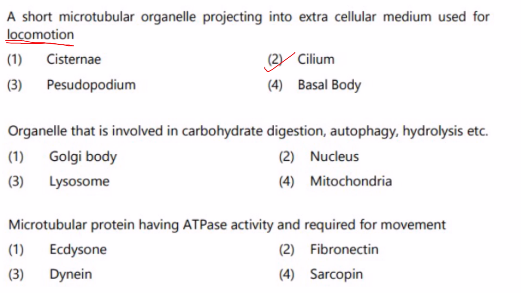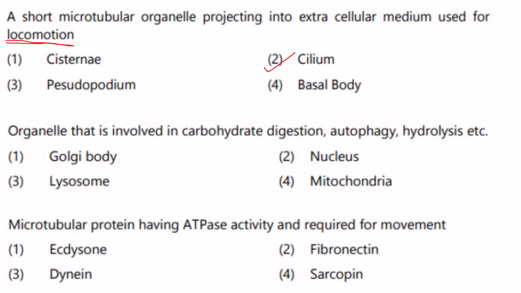Cisternae, you all know, are flattened sacs or vesicles, and they are found with the Golgi complex. So that cannot be the answer. They are not used in any locomotion. Then coming to basal body, it is the structure at the base of the cilium or the flagellum, usually for anchorage of cilia or flagella. That is why it is called the basal body.